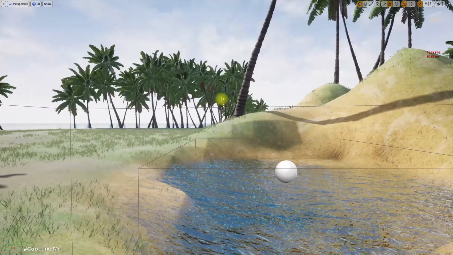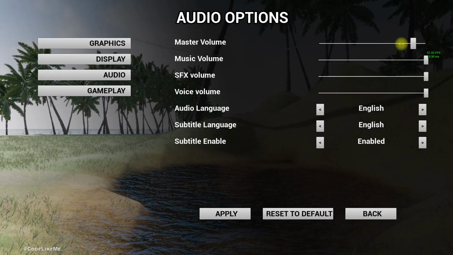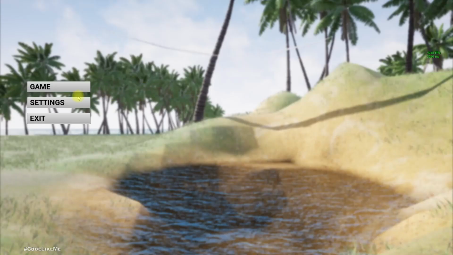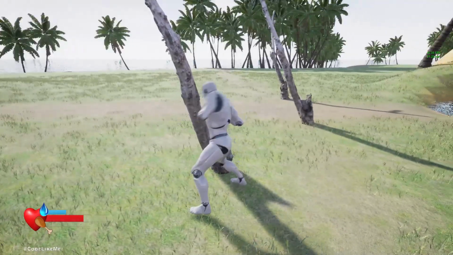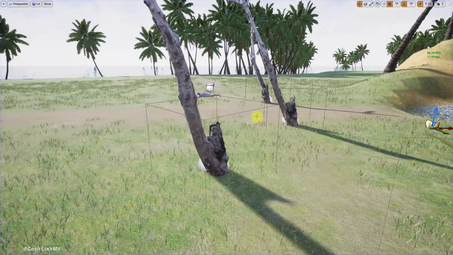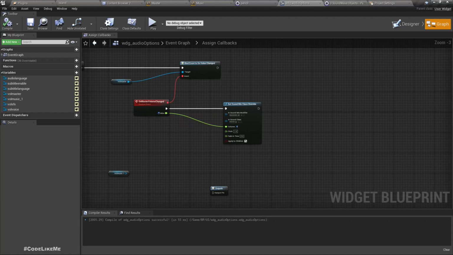Right, now if you go here, go to audio, and here if you change this, see, the volume changes, the master volume changes. Let me leave it like this, apply, and go back and go to game. See, none of the sounds are there. Cool. And now in the same way, let's implement for other sound classes as well.